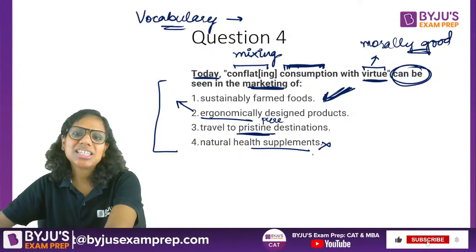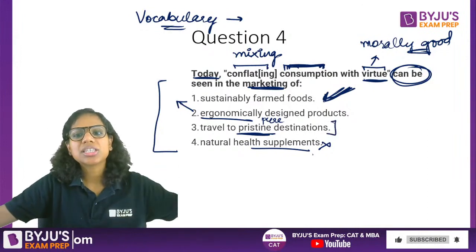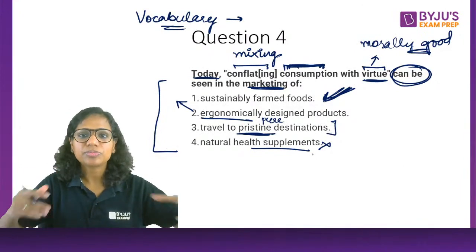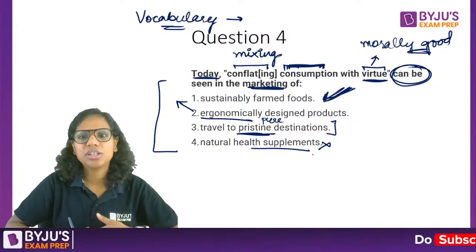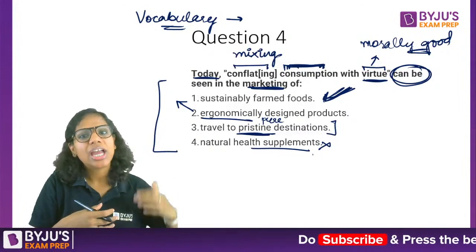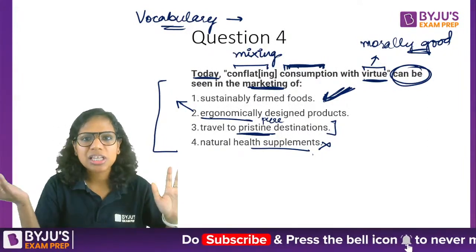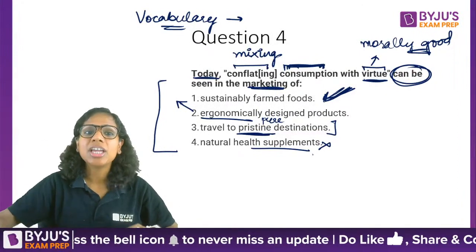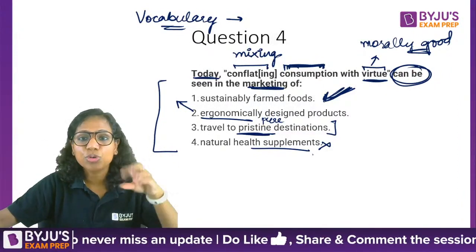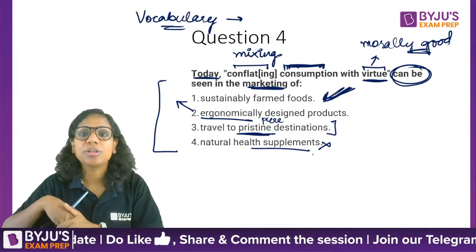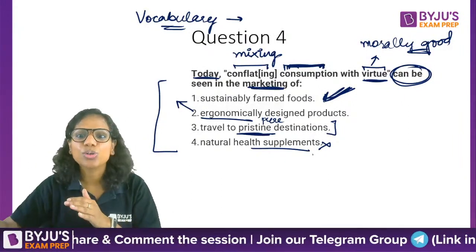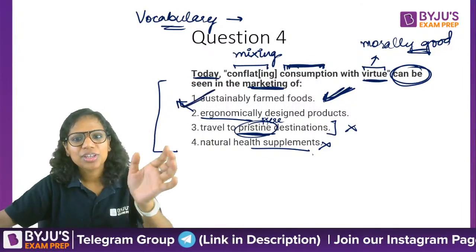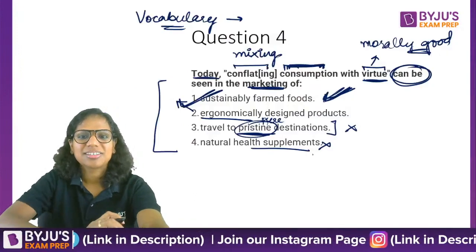Travel to pristine destinations. It's not about traveling to those destinations where no one else has traveled. It's about traveling in a sustainable way, in such a way that it doesn't harm the environment. I could go to the Maldives, which is not a pristine destination, everyone keeps going there, but I could still encourage sustainable tourism. Why? Because I stay at a resort which offers me only sustainable food, or I stay with the local people and experience local culture. That is ecotourism, not traveling to those destinations where others haven't traveled. Okay, so one is our answer.